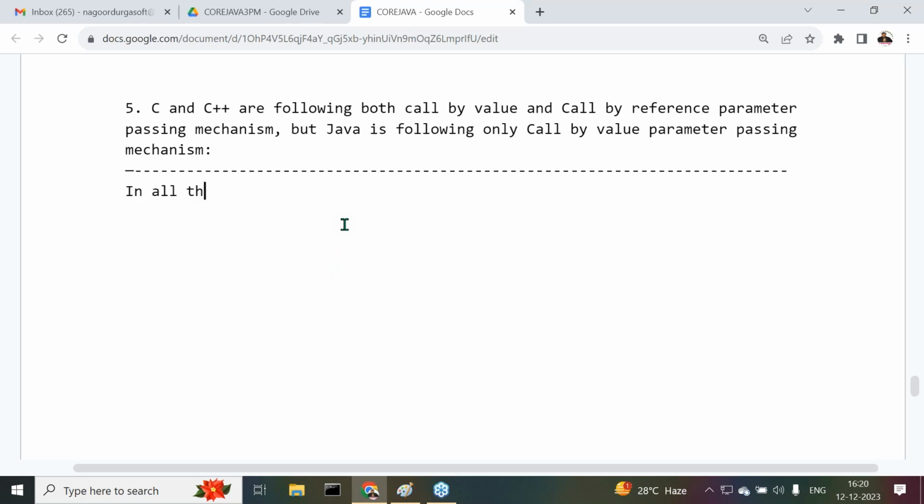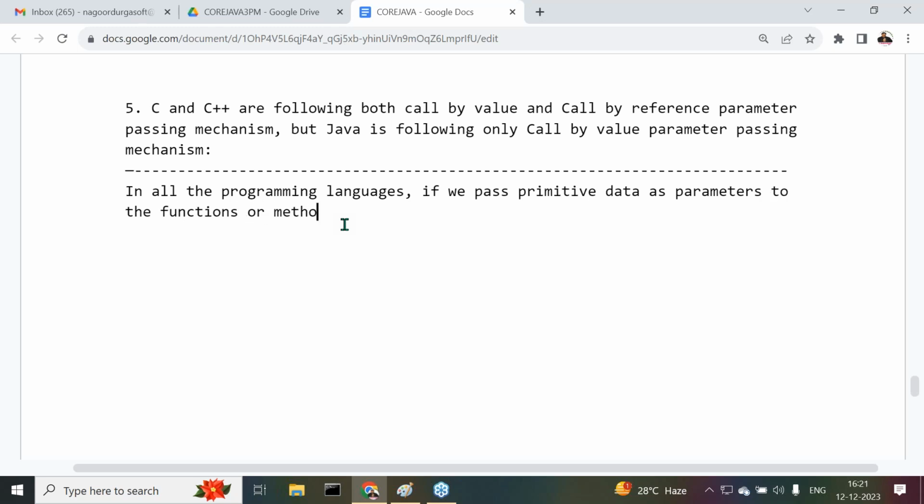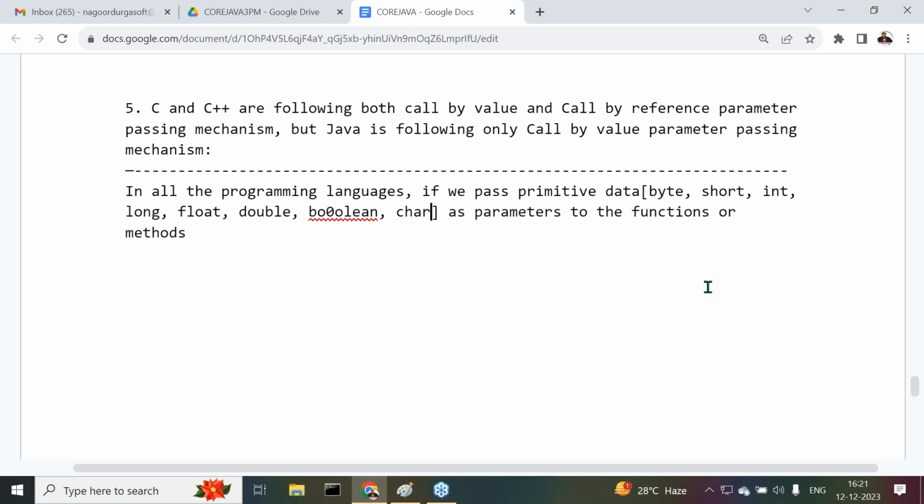Observe carefully. In all the programming languages, if we pass primitive data as parameters to the functions or methods, what data? Primitive data. What is this primitive data actually? Byte, short, int, long, float, double, boolean, char. This type of data, boolean, integer, float, is called primitive data.